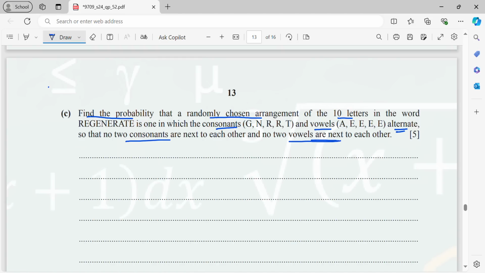Consonants, let it be C: G, N, R, R, T. Vowels, let it be V: A, E, E, E, E. 4 E's.